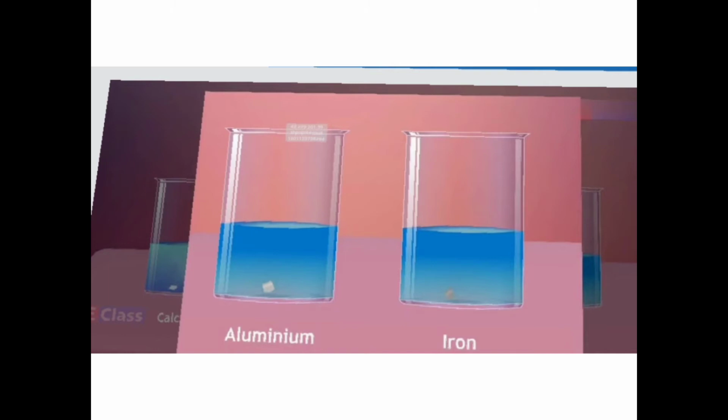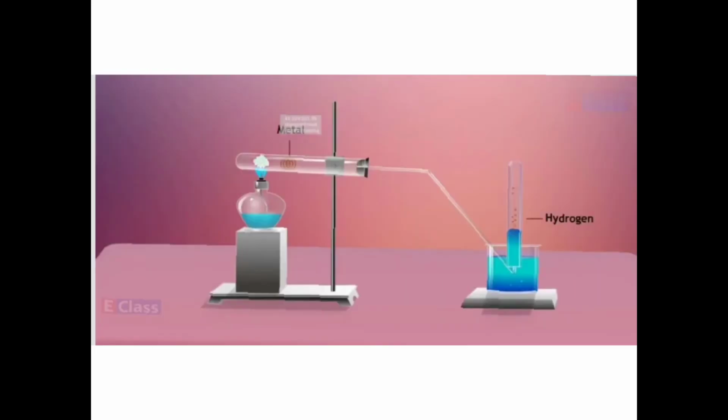Now the metals like aluminum, iron, zinc, they do not react with cold water or hot water. But they can react with the steam. Means what you need is not water, but water vapor, and then they can form their oxides. So now they don't form the hydroxide, but they form the oxides, and hydrogen gas is liberated. So how is the arrangement then?